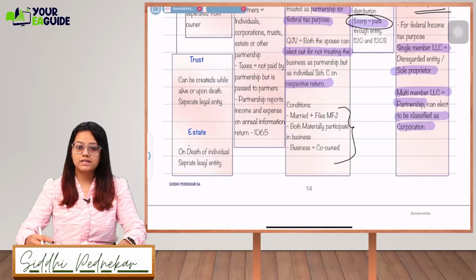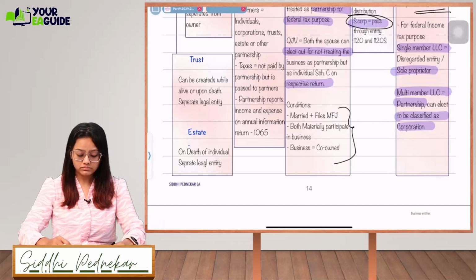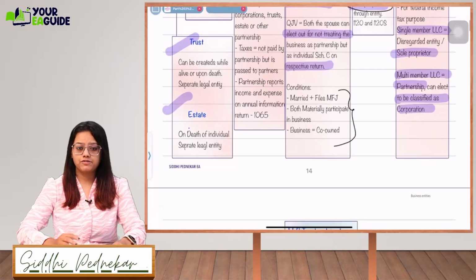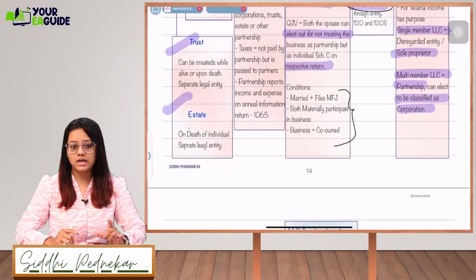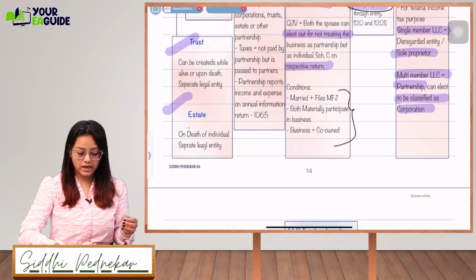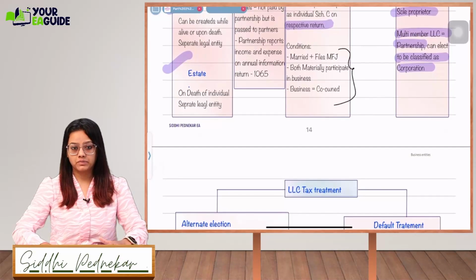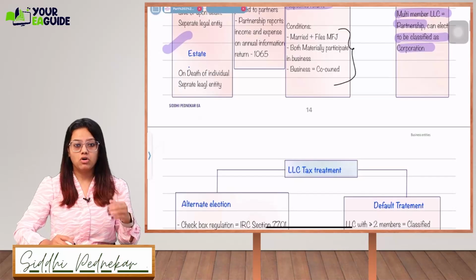Then you have to file a separate form to mention that I want to go for S Corp election or C Corp election. Okay, next types of entities we have seen in regular classes: trust and estate. Trust is something created when you are alive, where all your assets are added to that particular trust. It can be created while alive or upon death, and it is a separate legal entity. Estate is something which is created only at the time of death.